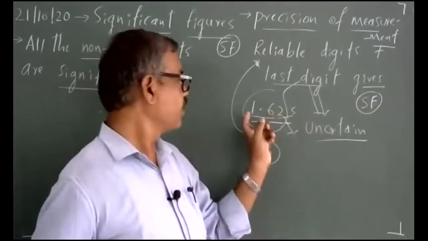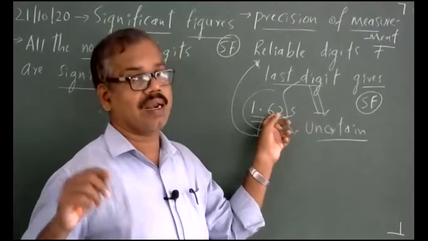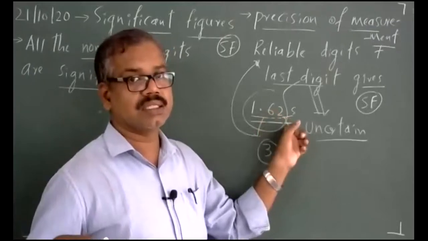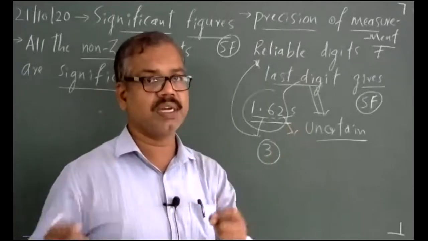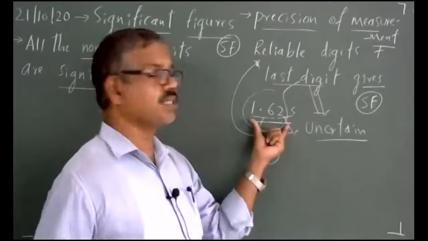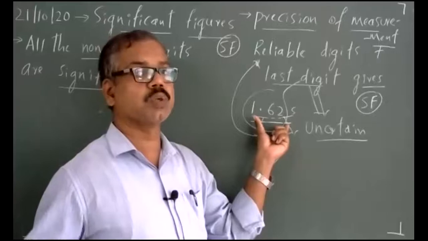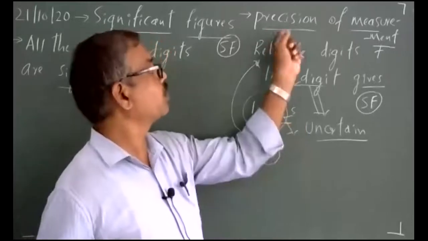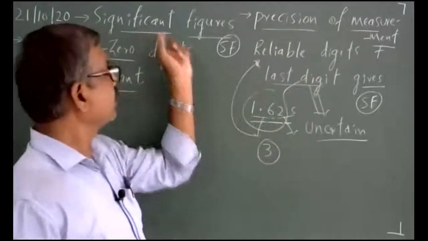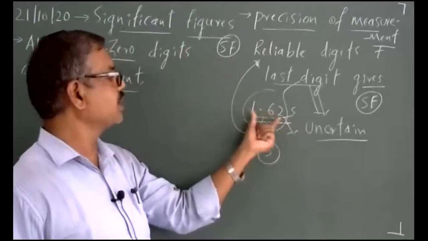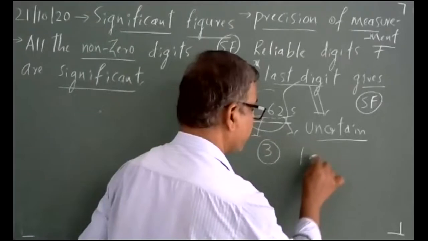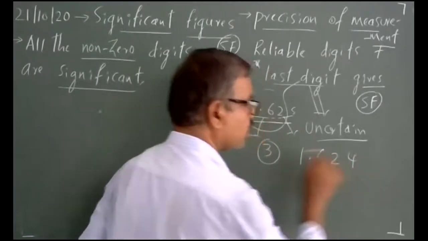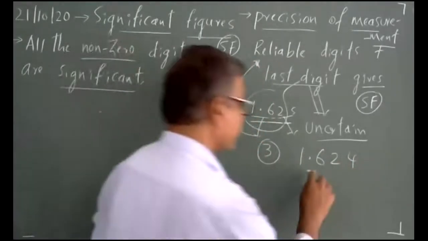What it means? First two digits are reliable and certain. The last digit is uncertain, but still, when I take significant figures into account, what is this 1.62? 1.62 is a measurement. It talks about the precision of a measurement. And what is the significance of this number? Significance of this number is 3. Instead of 1.62, if I write 1.624, what is the significance? I say 4.